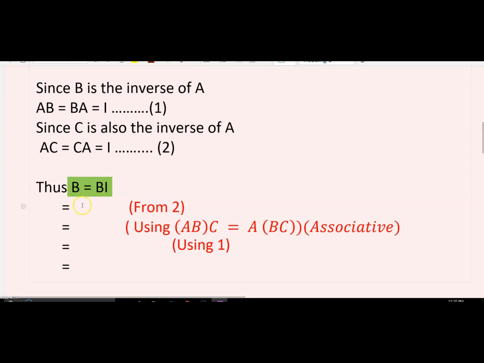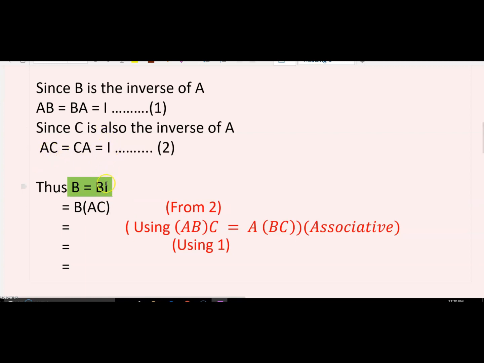Now next, from equation 2, the left hand side becomes as it is, and we can write it as B and AC, because identity is equal to AC.